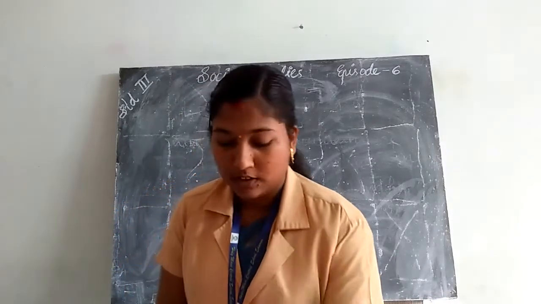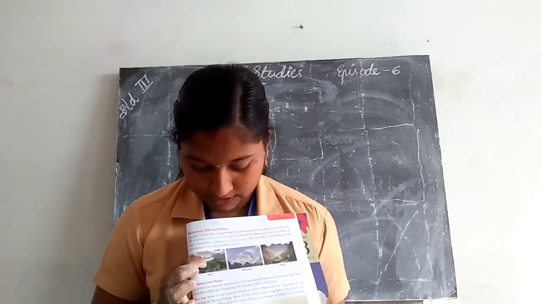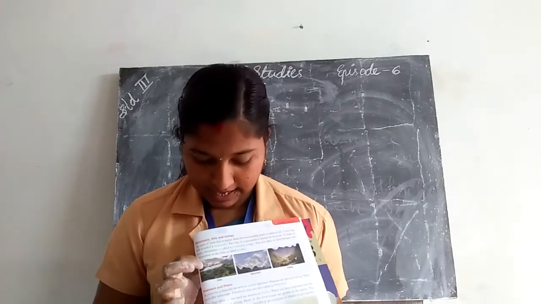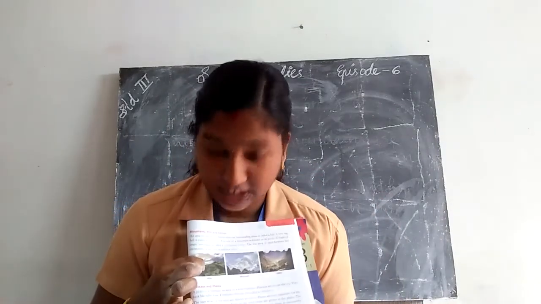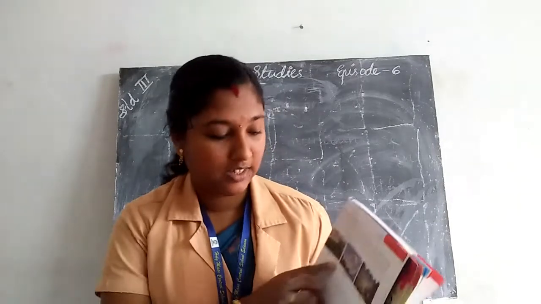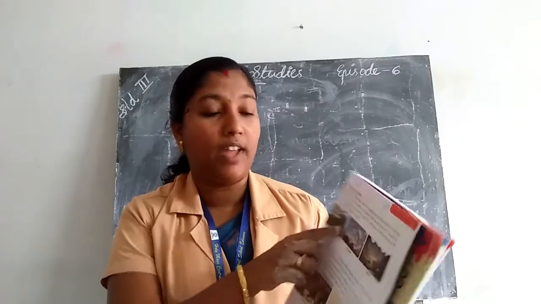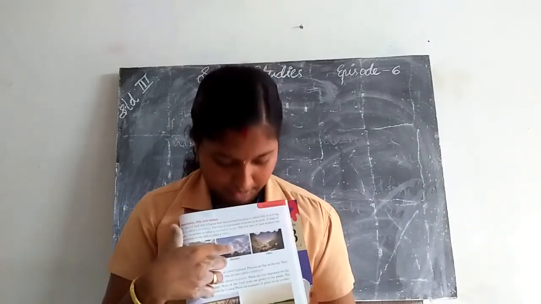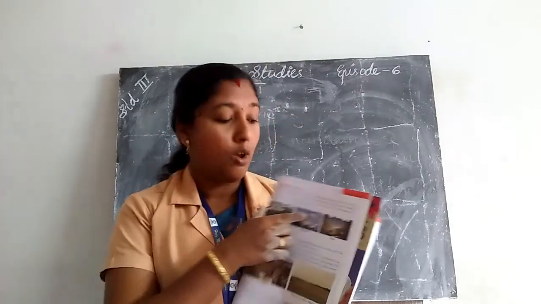In your textbook, pictures of hills, mountain and valleys are given. The first picture is hills. We can see that many hills are present in this picture. Then the second picture is mountain. What is a mountain? A very big hill. A big hill is called a mountain.